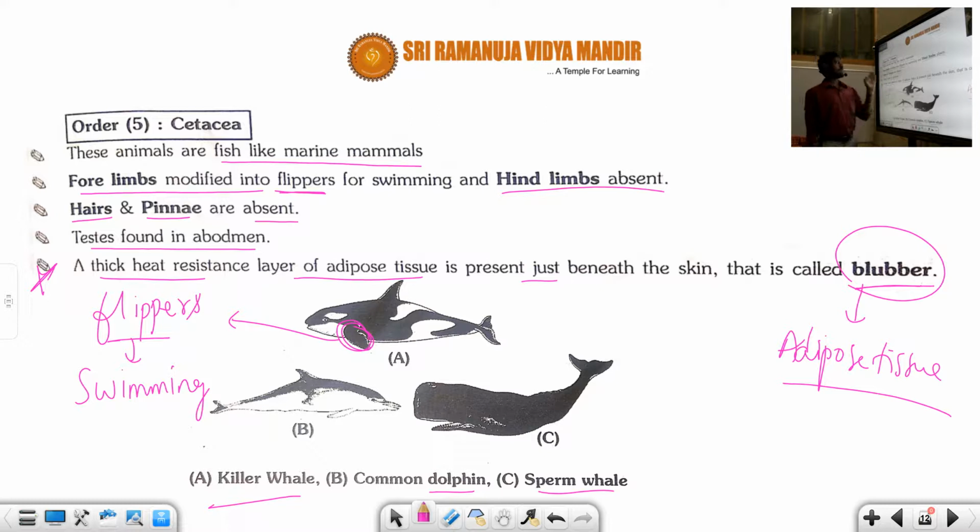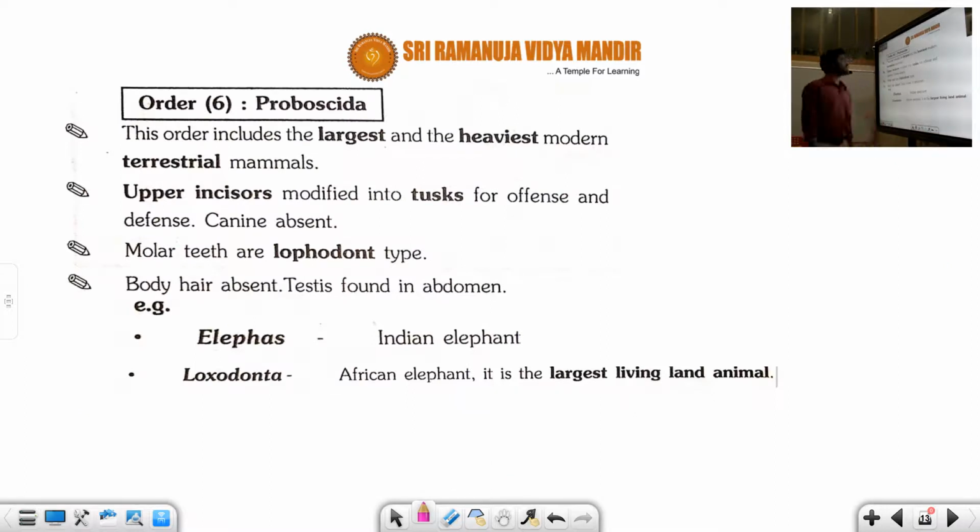So come again. Cetacea is an order of fish-like mammals. The forelimbs are modified into flippers, and the flippers are required for swimming. Hind limbs are absent, and hair and pinna are absent. Testes are found in the abdomen, like the elephant, and a thick layer of adipose tissue just beneath the skin is called blubber. The common examples are killer whale, common dolphin and sperm whale. Next, the other order is called Proboscidea.